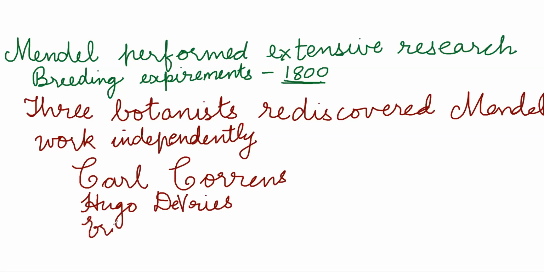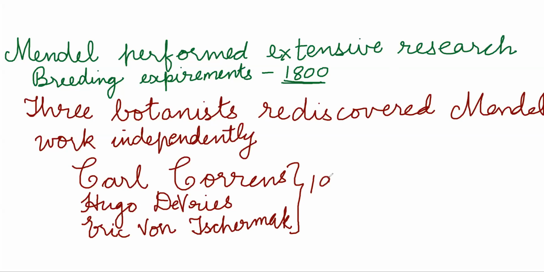The third one was Erich von Tschermak. And these three people independently discovered Mendel's work 100 years after Mendel died.